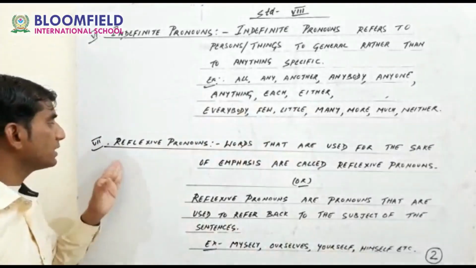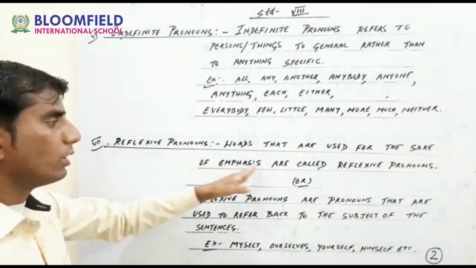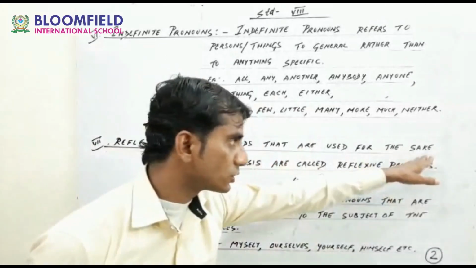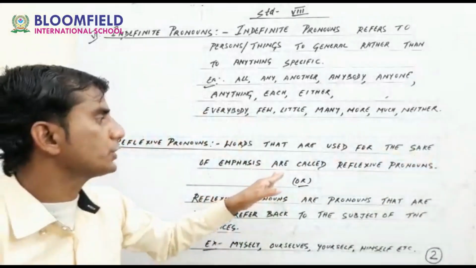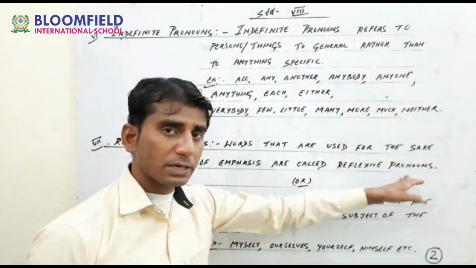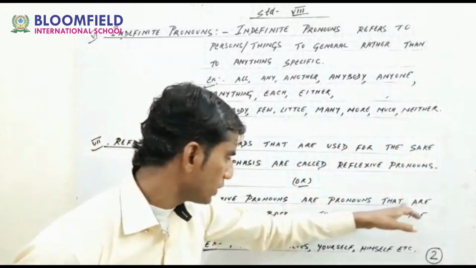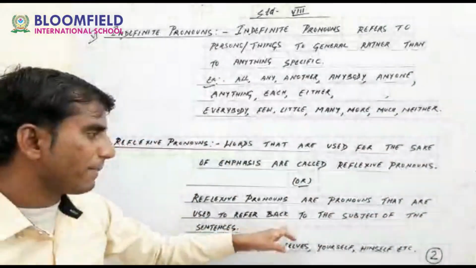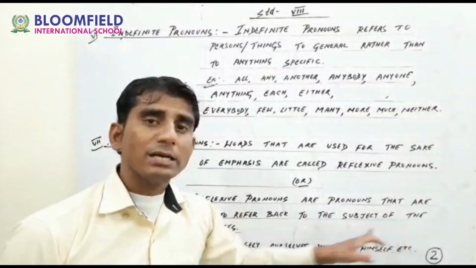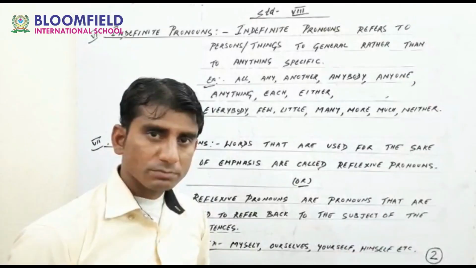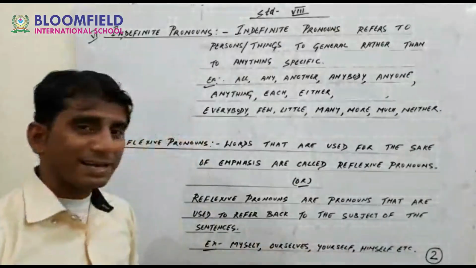Once again I am repeating this one. Reflexive pronouns, words that are used for the sake of emphasis are called reflexive pronouns. Or reflexive pronouns are pronouns that are used to refer back to the subject of the sentence. Okay, for example, myself.